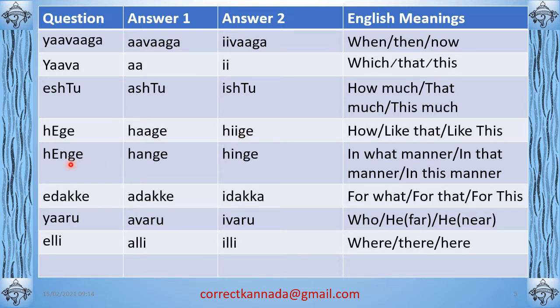Henge means in what manner. The answer can be hange, in that manner, or hinge, in this manner. Then yadakke, for what. Yadakke is nothing but why, and Yeke can be said as yadakke. Adakke is for that, idakke is for this. Yaru is who: avaru, somebody who is far away, and ivaru, somebody who is nearby. Elli is where: alli means there, illi here. So these are the triplet forms.